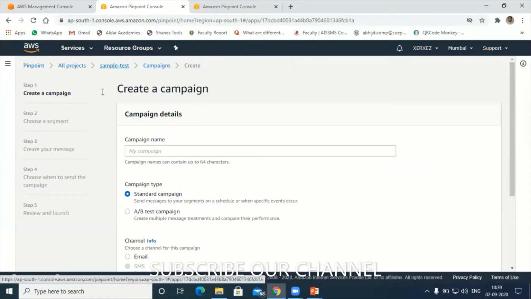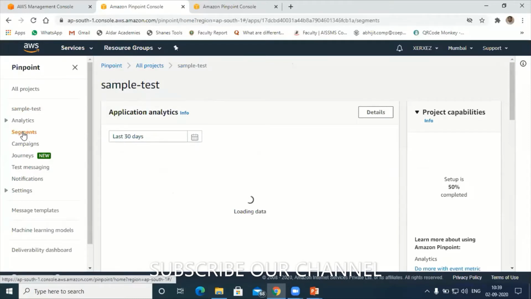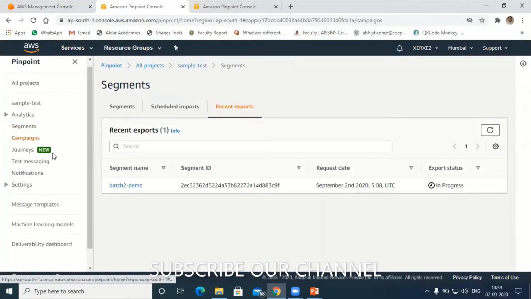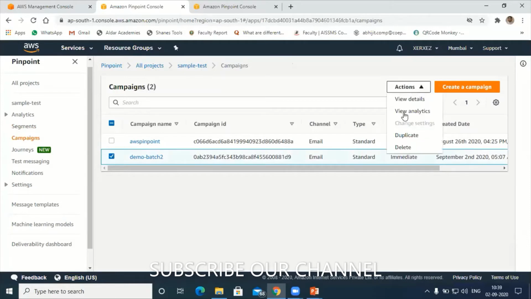Go to segments. Campaign. Demo, actions, campaign.